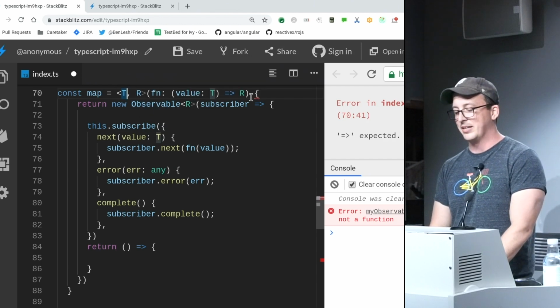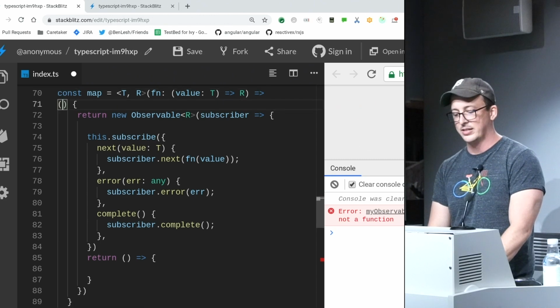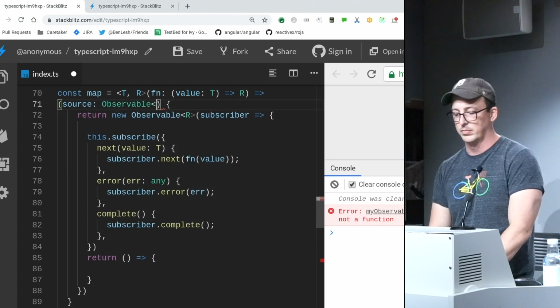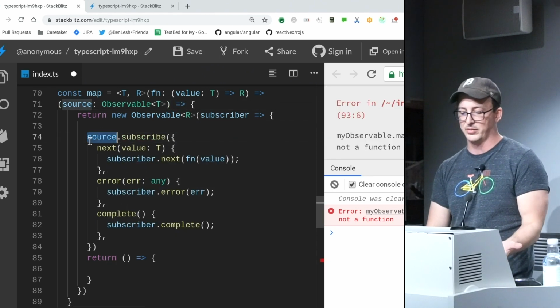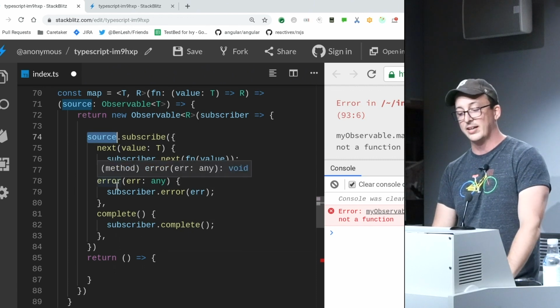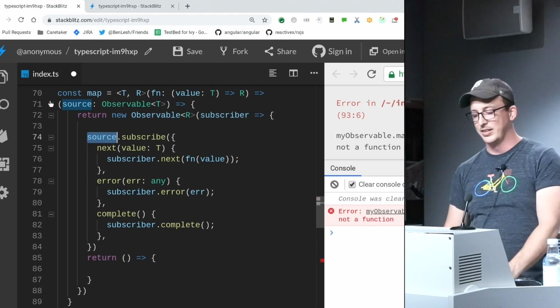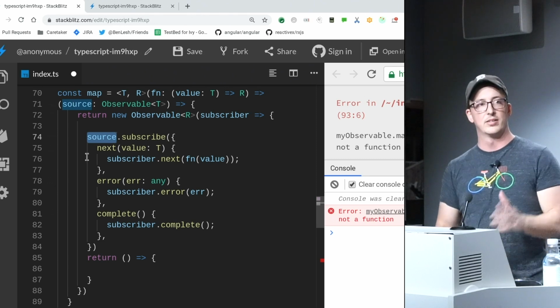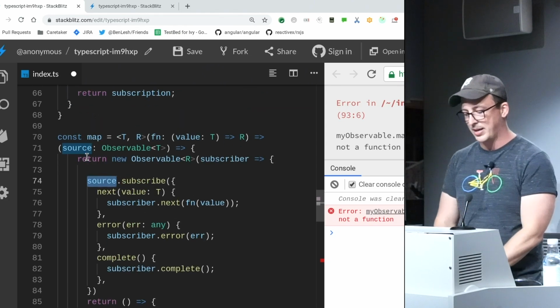So this is going to be the same sort of thing, but now I'm going to have this higher order function that takes a source observable, right? And so instead of this being a source, the source is actually coming from this higher order thing. And you can implement every single operator in terms of, hey, I'm a function that returns a function of this exact shape, which takes an observable and returns a new observable. And now I need a way to apply this.